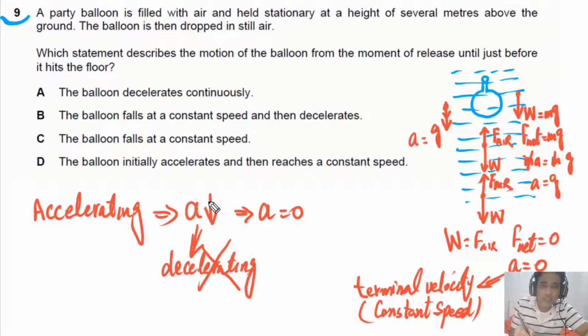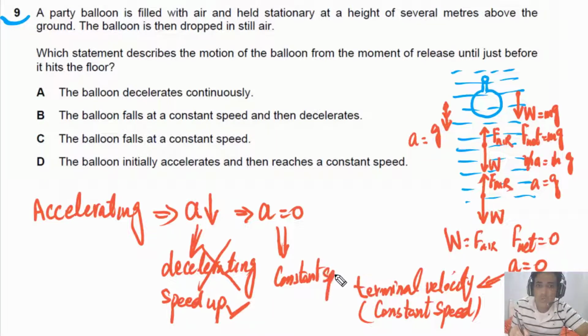When amount of acceleration is decreasing, it means balloon is still speeding up. Speed of the balloon is still increasing. So we will say balloon still speeds up. When acceleration is decreasing, balloon still has acceleration. If balloon has acceleration, it means speed of the balloon is increasing. When acceleration is zero, it means speed of the balloon is constant. And these are the points we need to understand to answer this question.